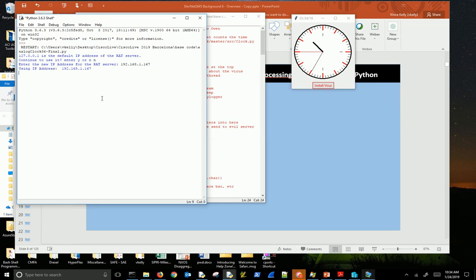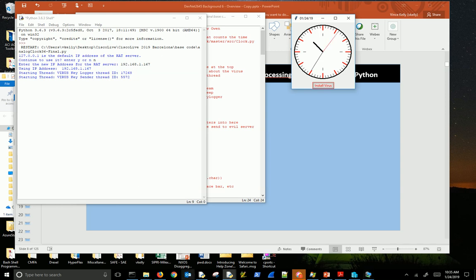Now notice none of the threads is spun up. Andrew's clock is still running. The only way to fire this up, and again, I want to make this as apparent as possible, is to hit the install virus button so that everybody knows what's going on here. So let's fire this up. So you can see the threads start spinning up. There's my background threads running.